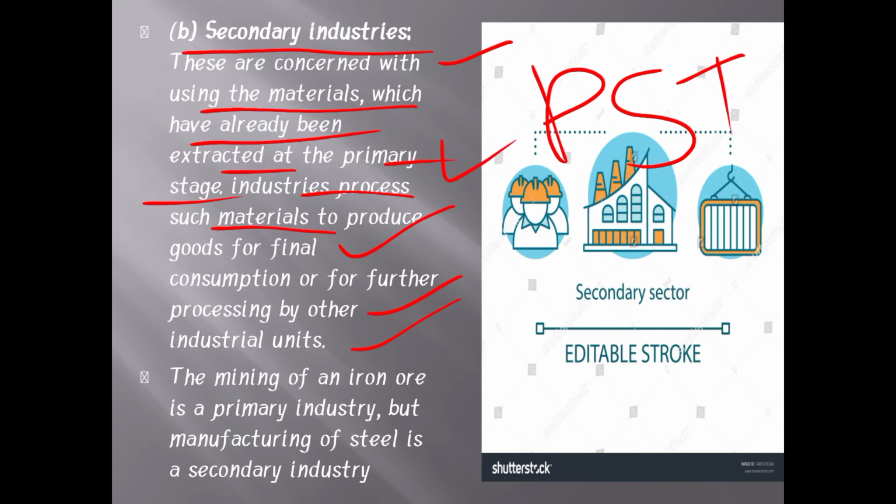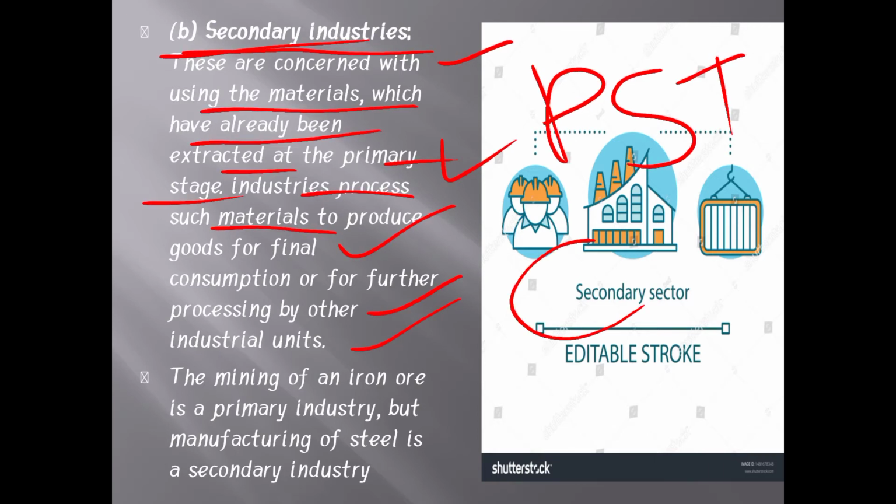Primary industries extract products from the earth, from nature. Secondary industries use the products extracted from the primary industry in the final production. It means they produce products with the help of goods already extracted by the primary industry. Then those products are finally provided for consumption, meaning customers consume the products.